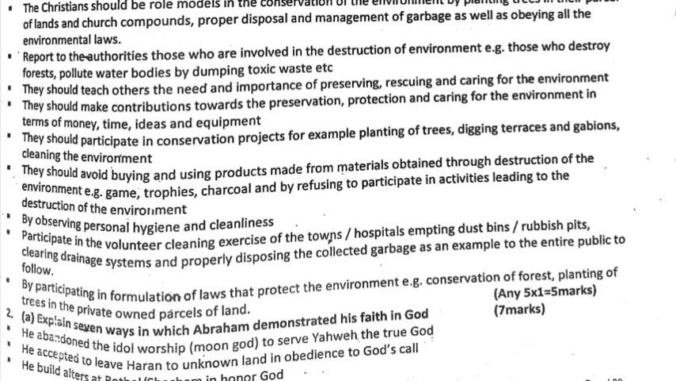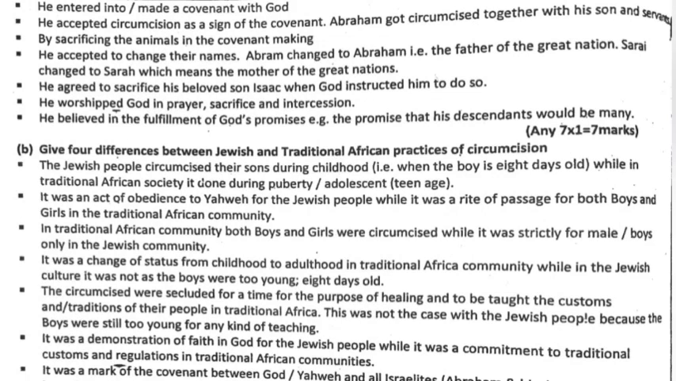Question 2a. Explain 7 ways in which Abraham demonstrated his faith in God. He abandoned the idol worship to serve Yahweh, the true God. He accepted to leave Haran to unknown land in obedience to God's call. He built altars at Bethel and Shechem in honor of God. He entered into a covenant with God.